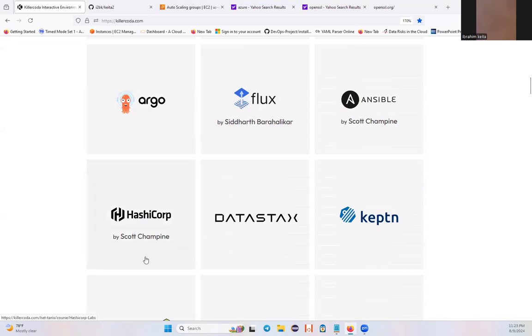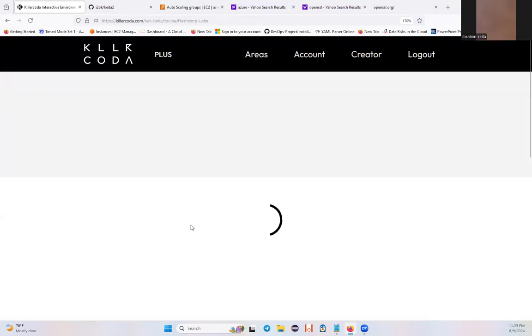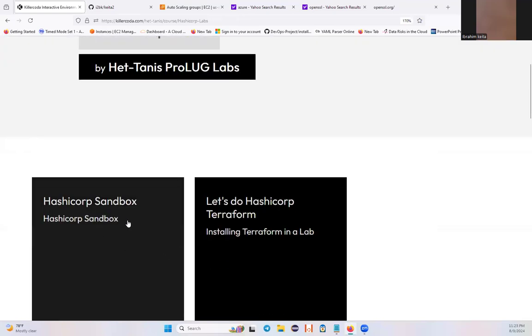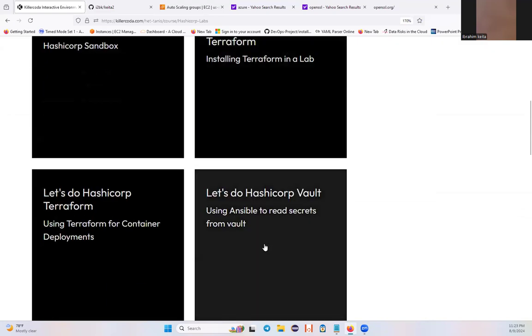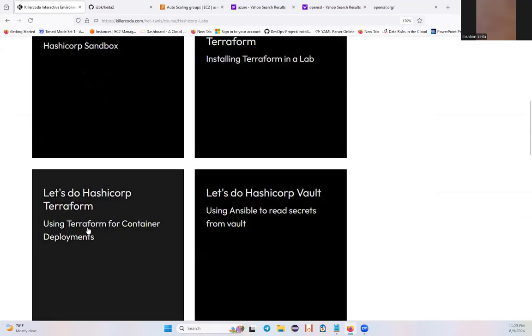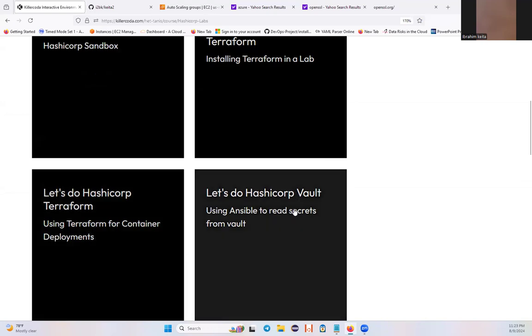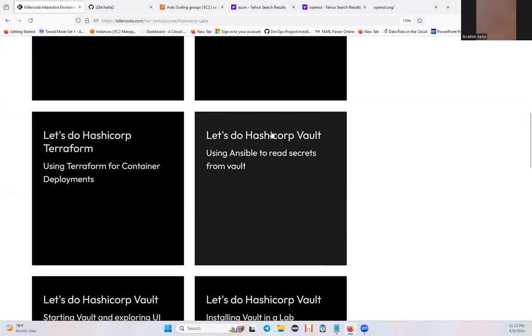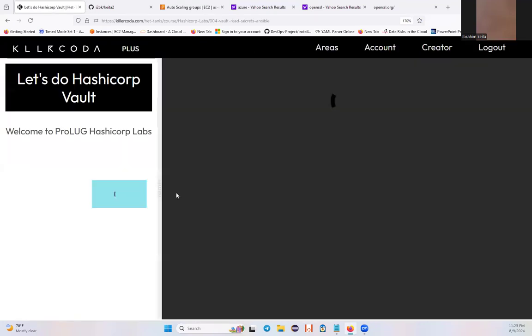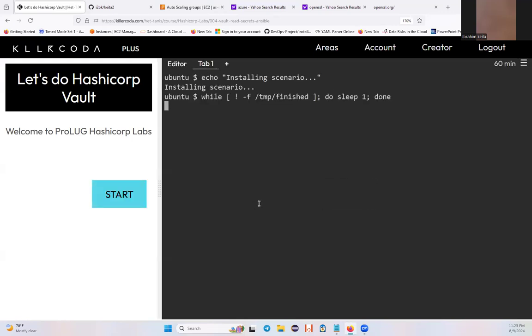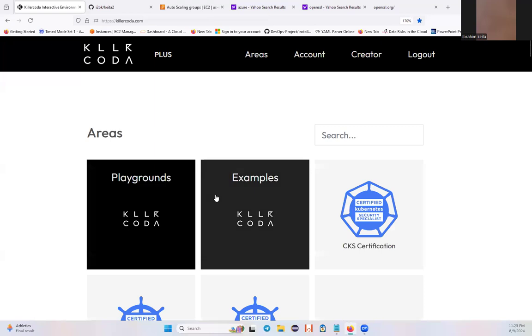As you call this is Terraform. Terraform is also good to learn. This is the sandbox, Terraform, and lab. Let's do HashiCorp Terraform using Terraform. You can do Terraform Vault. This is the security aspect of Terraform, how we can secure the API. All the files we got. Try to understand all these things, it is really important.